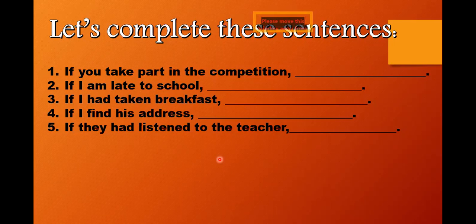If I'm late to school, I will be punished, or the teacher will punish me, or I will miss my exam. Okay, if I'm late to school, I will be punished. Okay, so there's a condition here, and there will be a result, and that result is going to be fulfilled. That is a to-be-fulfilled condition here.